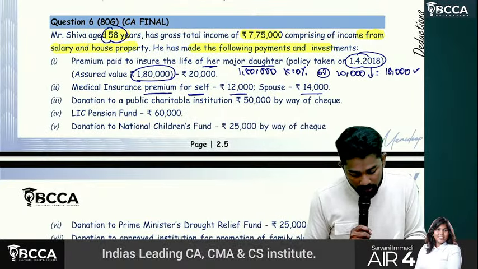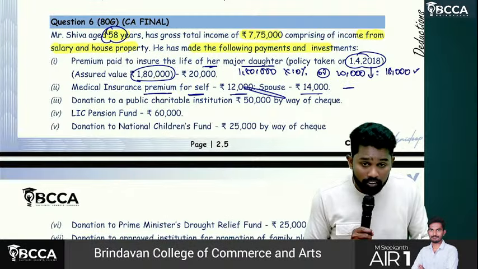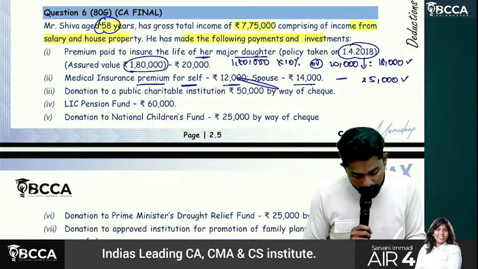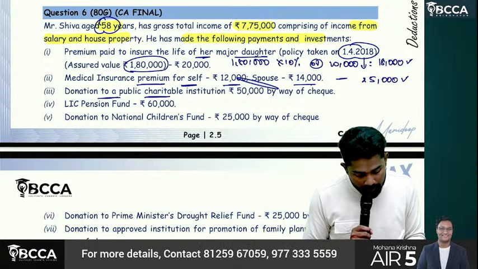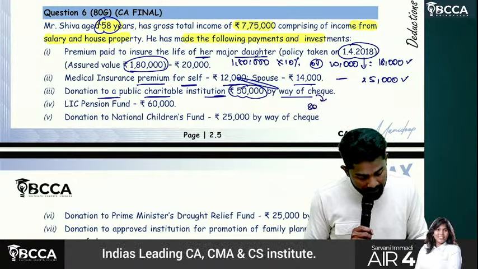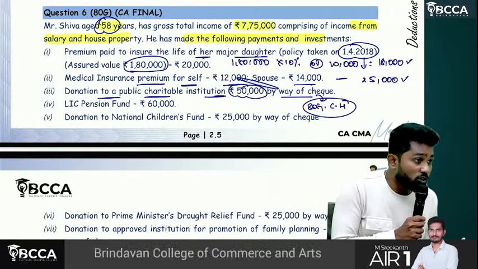Sir, he is not a senior citizen. So total how much? 26,000. But together how much is allowed? 25,000 is only allowed. Then donation to a public charitable institution, rupees 50,000 by way of cheque. Sir, which category is it? 80G category 4. We'll do it towards the end because we need to calculate qualifying limits and all.